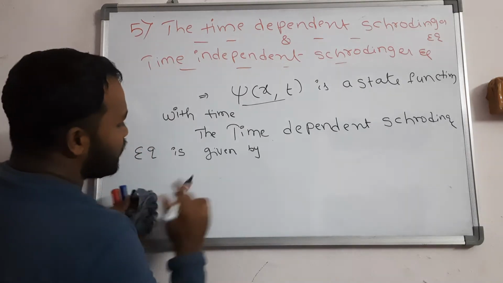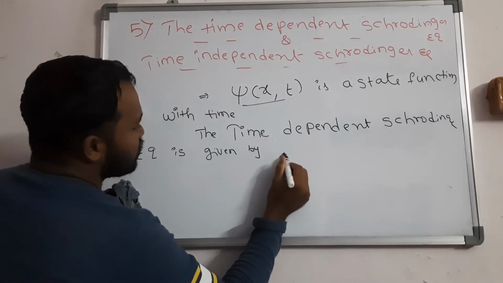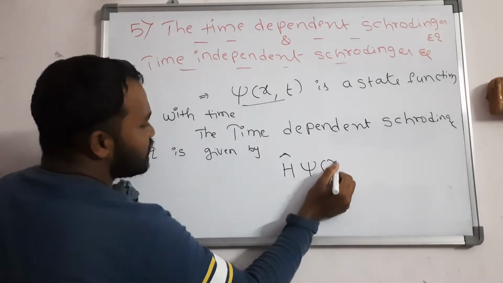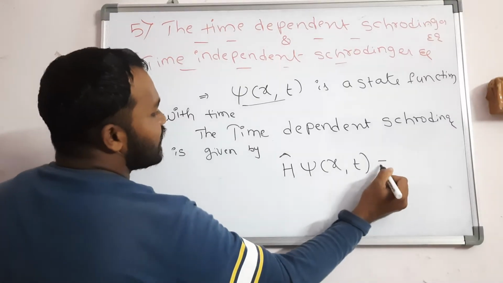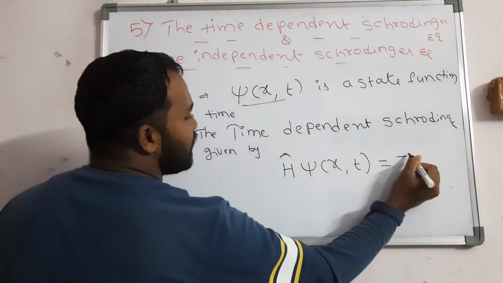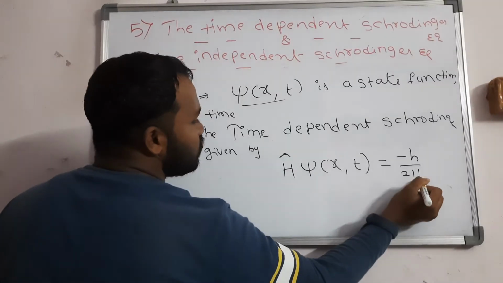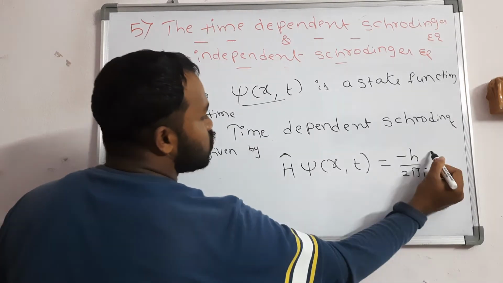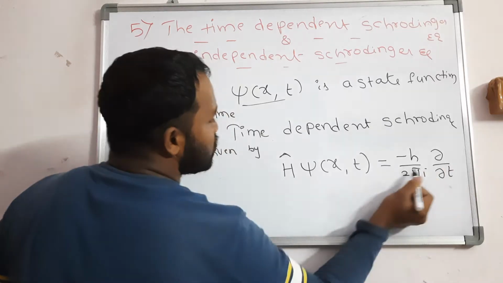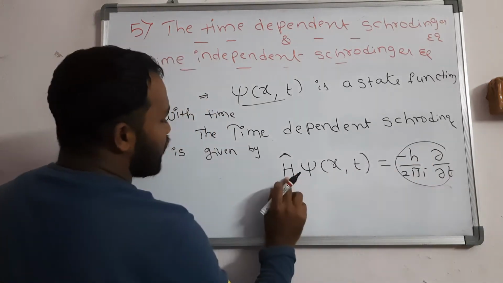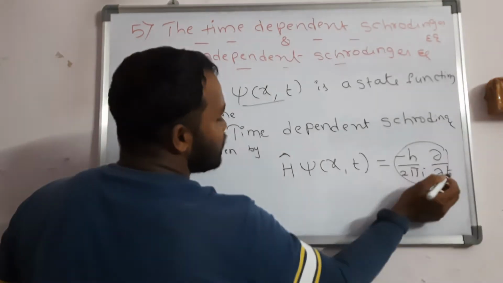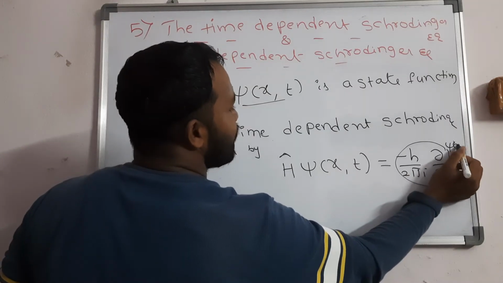So again I am writing here H cap psi of x comma t, that is equal to the energy operator. What is the energy operator? Minus h by 2 pi i into dou by dou t. H cap psi is equal to E psi, and psi means psi of x comma t, you should write.